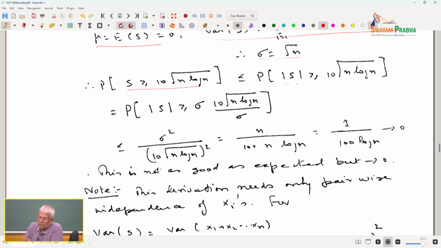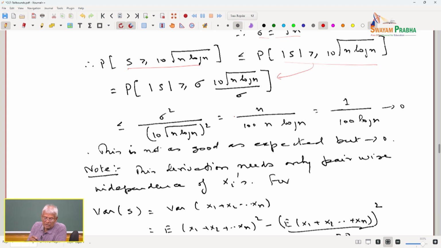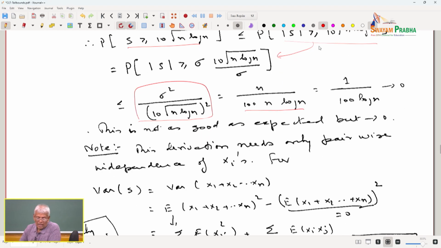So, this is equal to the probability that the absolute value of S is greater than or equal to 10 times square root of n log n, but this quantity is equivalent to the absolute value of S being greater than or equal to sigma times square root of n log n. I am multiplying and dividing by sigma, and by the Chebyshev inequality this now becomes sigma square over the square of 10 square root of n log n, which is n over 100 n log n. This is 1 over 100 log n, and that goes to 0.